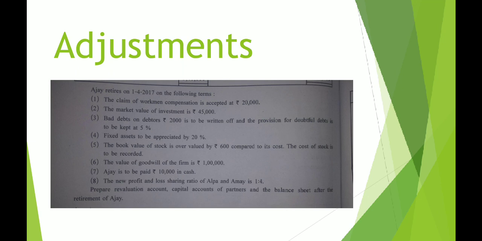So you will calculate 5% on the net amount of debtors. Please check on page number 233. There is an effect. In the new balance sheet, it is 70,000 minus 2,000 of bad debts. What is the net amount? It is 68,000. 5% for this.